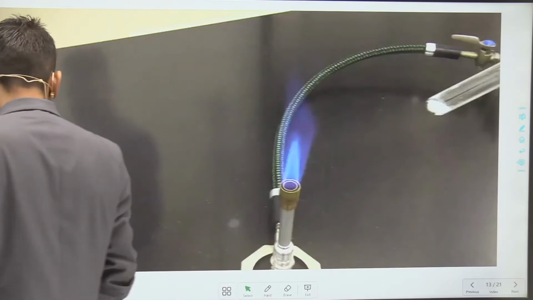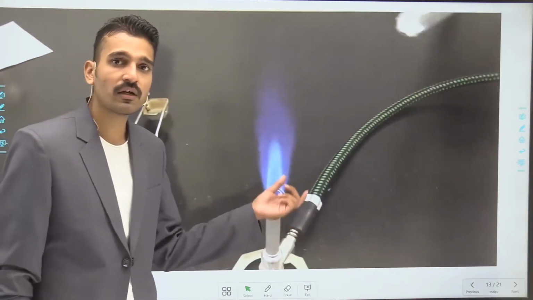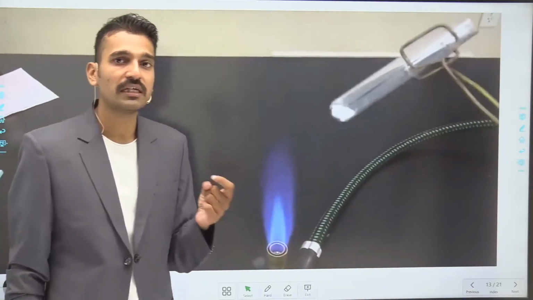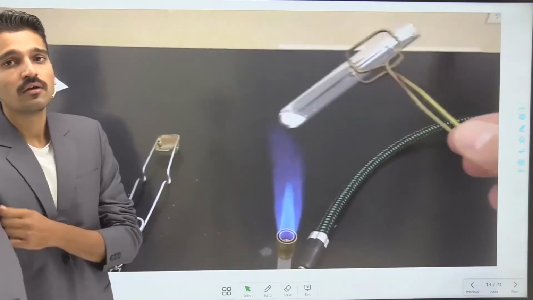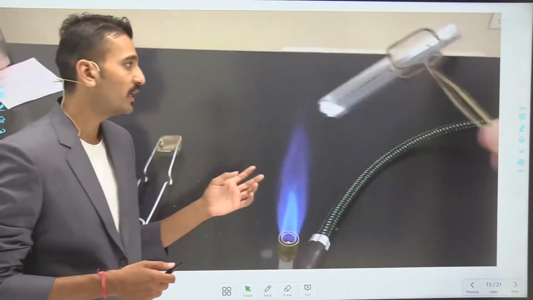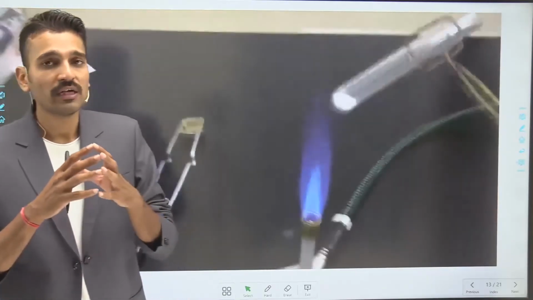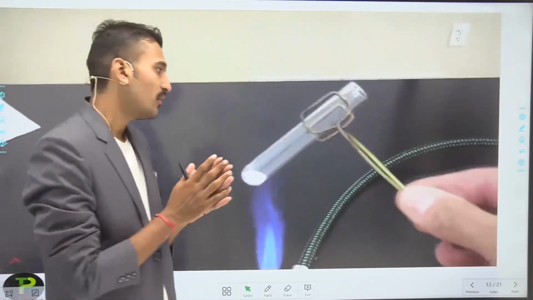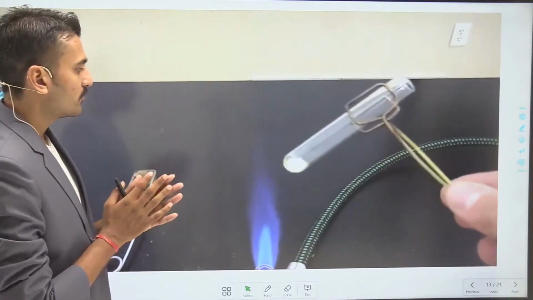So let us see. Here you see a Bunsen burner, and out of the Bunsen burner a blue flame is coming out, which indicates complete combustion. And see how we are heating this sugar. We are heating it gently so that the heat energy is distributed.